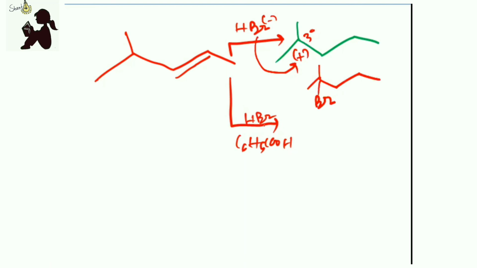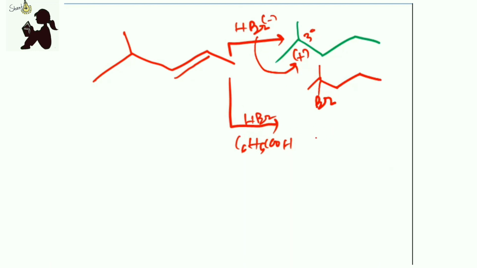But in case of HBr and C6H5COOH, it doesn't apply here. So for this HBr and C6H5COOH, what happens? Anti-Markovnikov. So we don't have to make a carbocation here. We will just add it as per our anti-Markovnikov rule. So Br will be added here.